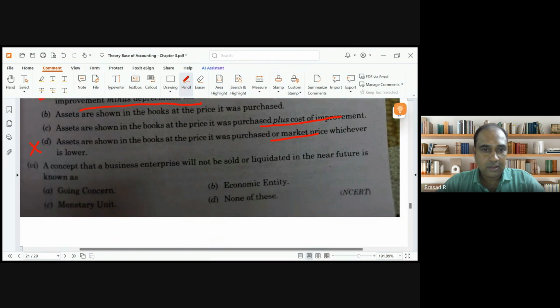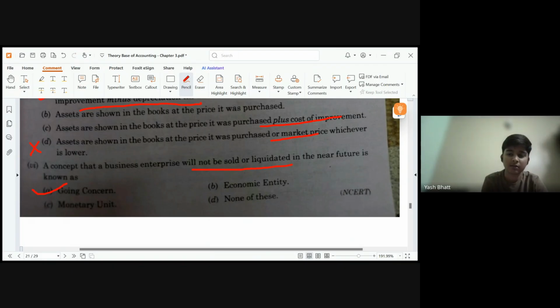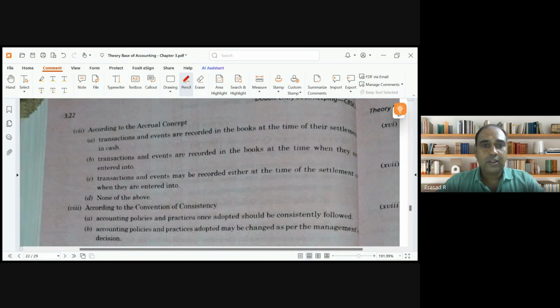Clear? A concept that a business enterprise will not be sold or liquidated. Business will not be sold. Going concern. Option A, going concern. Very good. According to the accrual concept, what does it tell you?